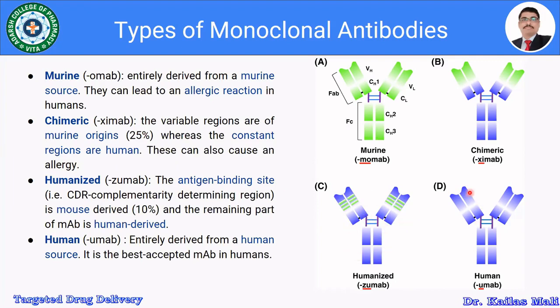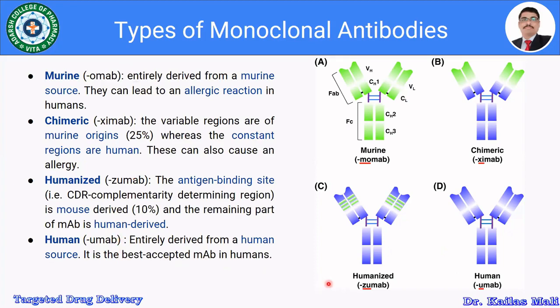And the last one is the human UMAB. It is entirely derived from a human source, and it is the best accepted monoclonal antibody in humans. So these are the types of monoclonal antibodies along with their nomenclature.